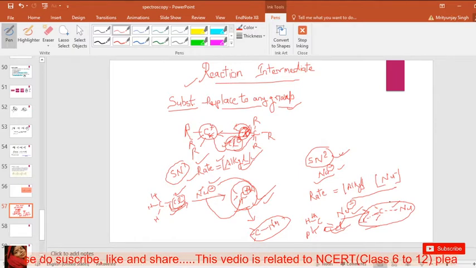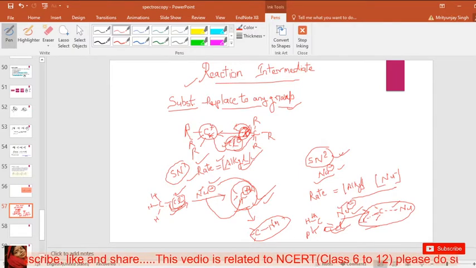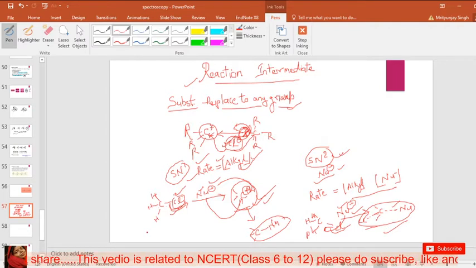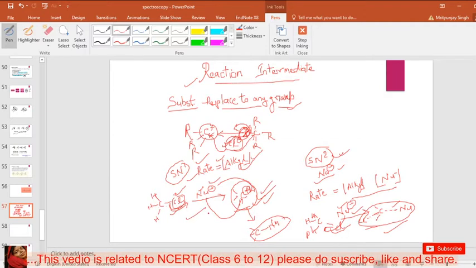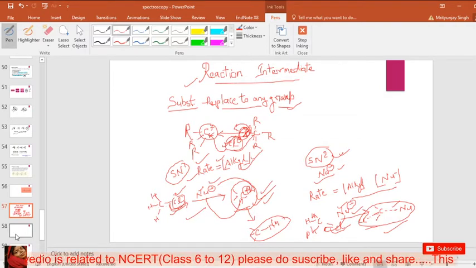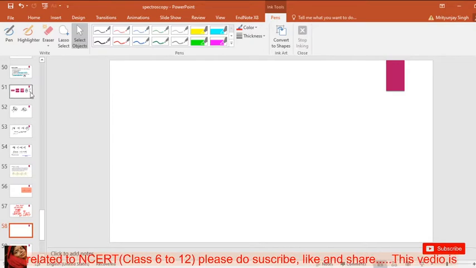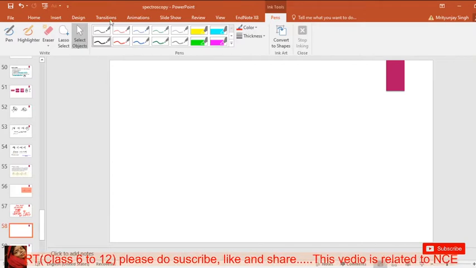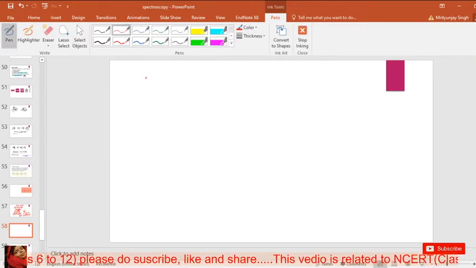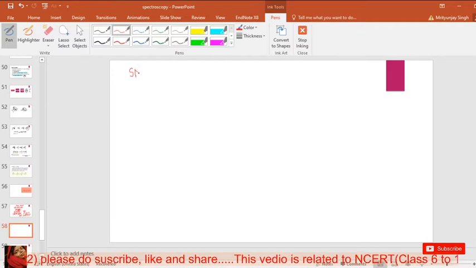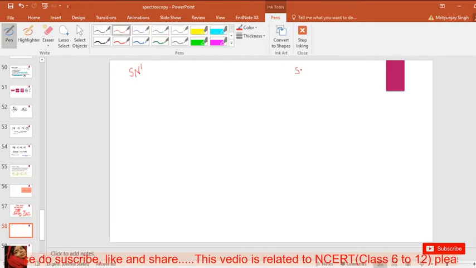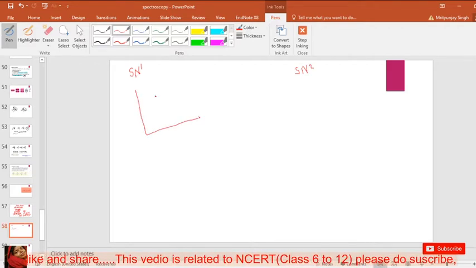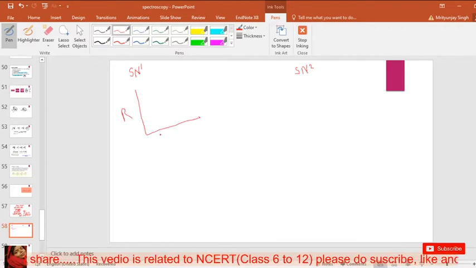Because the nucleophile is very strong, a transition state is formed in an SN2 reaction, and an intermediate state is formed in an SN1 reaction. So this is another difference between SN1 and SN2 reactions. And because of this, this type of graph is shown in this position. Like for the SN1 reaction, this is SN1 and this is SN2. In the SN1 reaction, this type of graph is formed between rate and concentration.